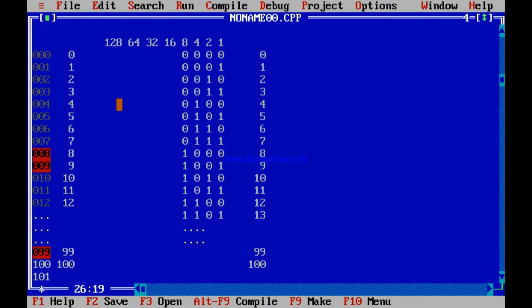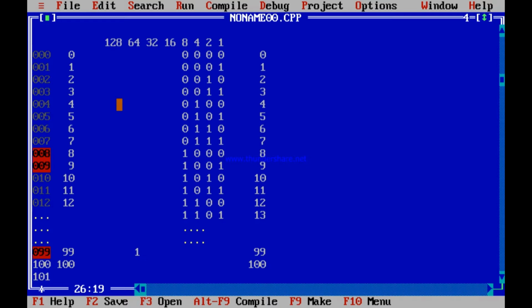See, the 128 position has to be 0 because 128 does not fit in 99. But 64? Yes, 64 fits in 99. So the position of 64 has to be 1.